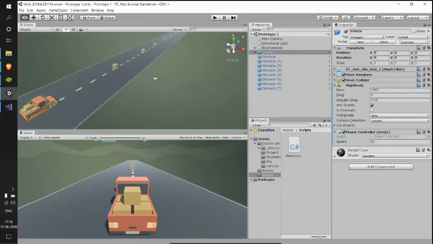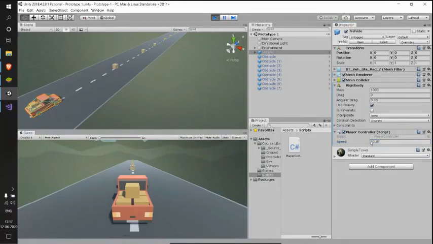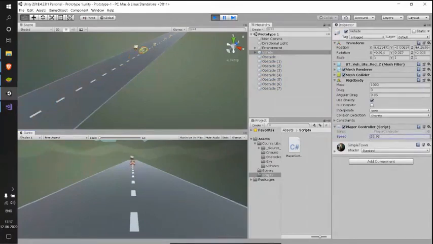See here, when I hover this mouse over this vehicle, my mouse changes so that I can change my values. Then if I click this mouse and move rightwards, the value of my speed increases. Whereas when I move leftwards, the value of my speed decreases. This is a very important property. Now let me save my scene, and when I go into my play mode, I'll dynamically increase and decrease the speed.